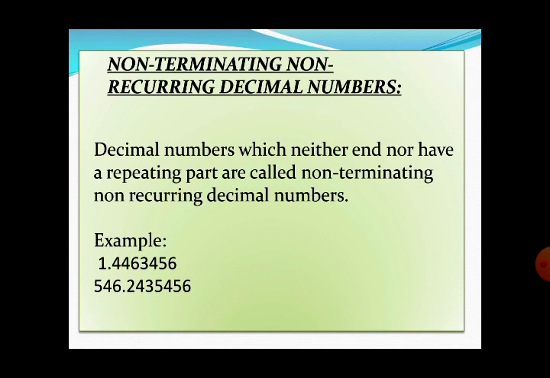For example, 1.4463456. Here you can see how many decimal places there are. There are 7 decimal places. But there is no particular arrangement in the occurrence of the digits, either in single form or in pairs or groups. So every time we have a different digit after the decimal. So these types of numbers are called non-terminating, non-recurring decimal numbers.